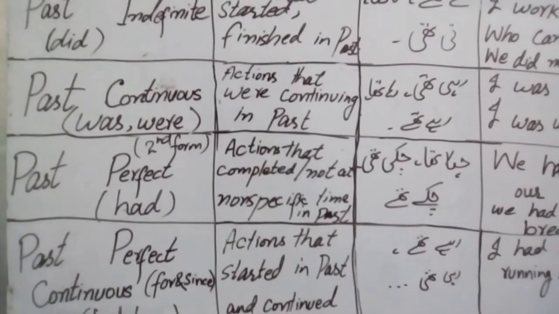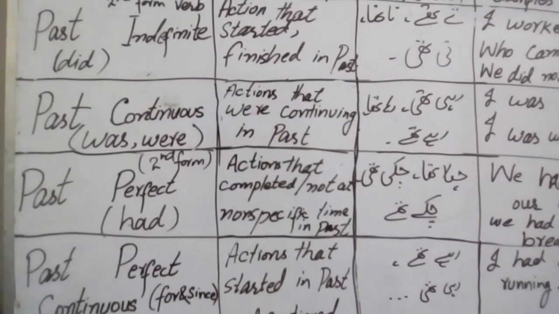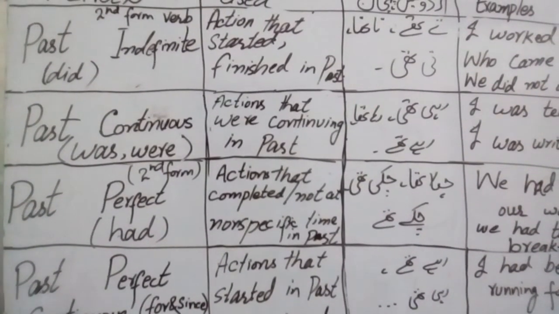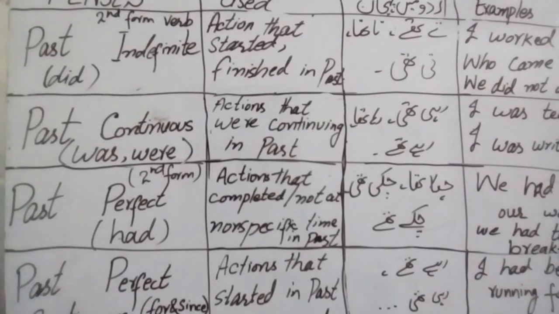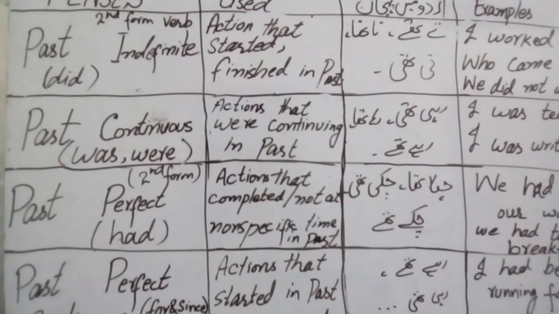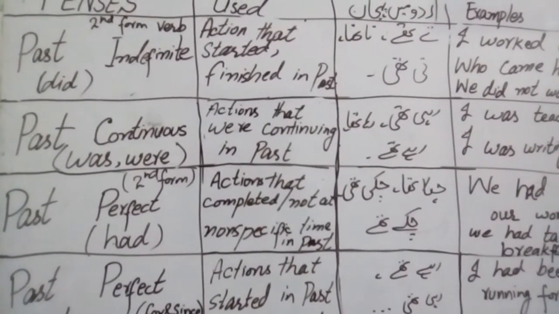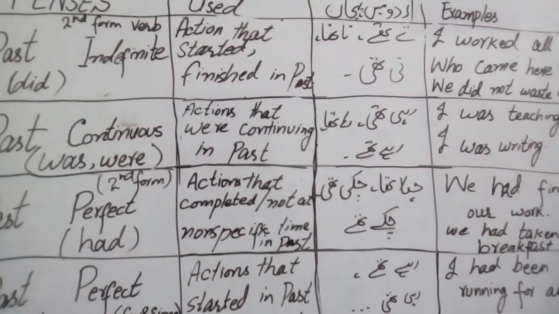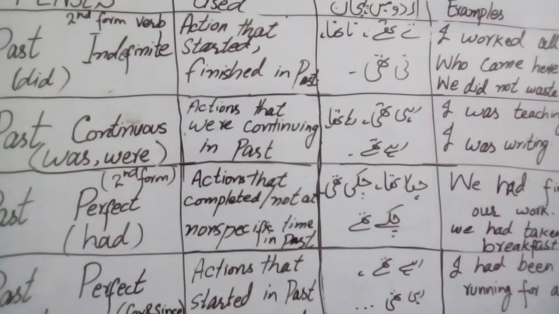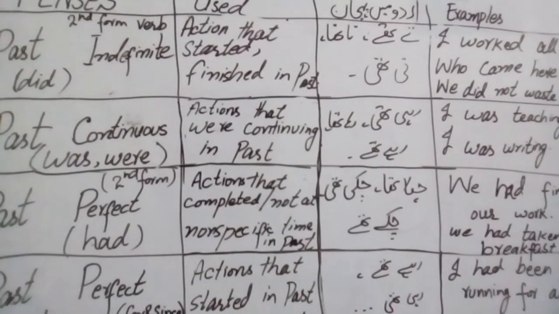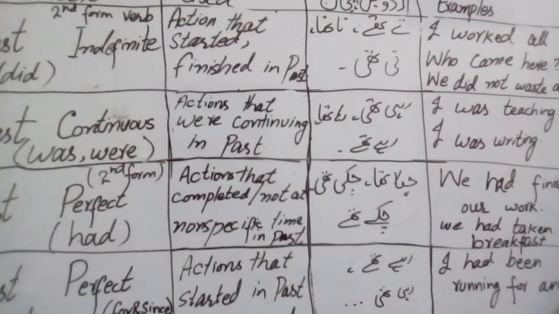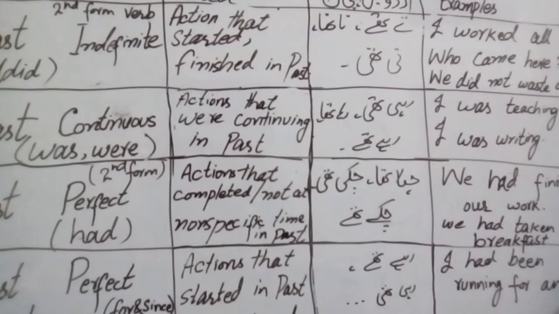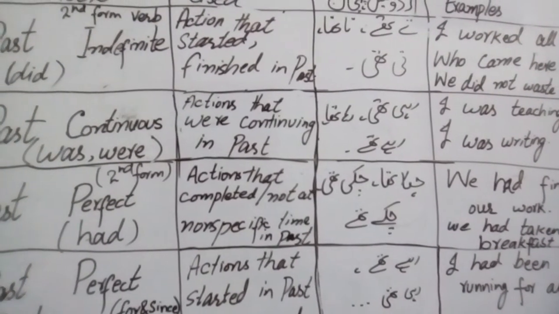Next, past perfect continuous tense. For and since is used with these sentences. Had been helping verb is used, and these sentences are used with the actions that started in the past and continued. For example, I had been running for an hour. And next example is he had not been sleeping for 2 hours, or he had been writing for 2 hours. Clear?